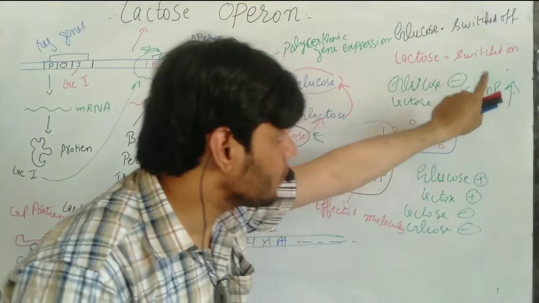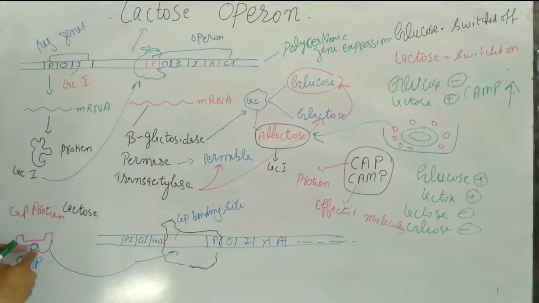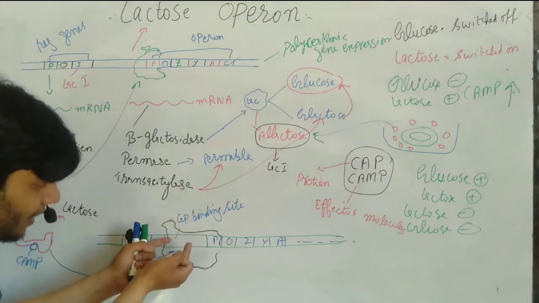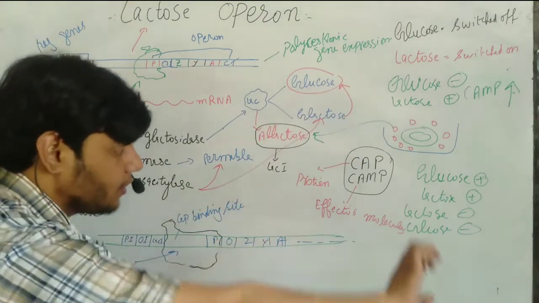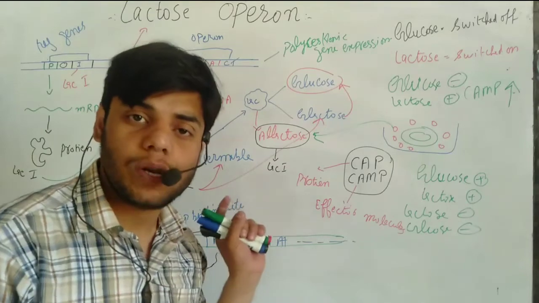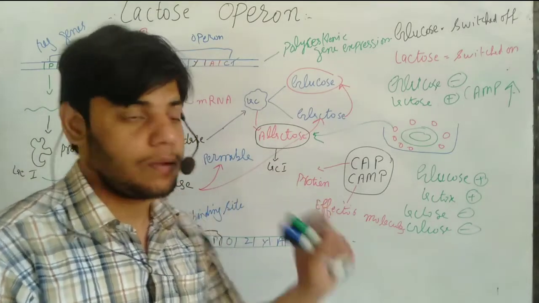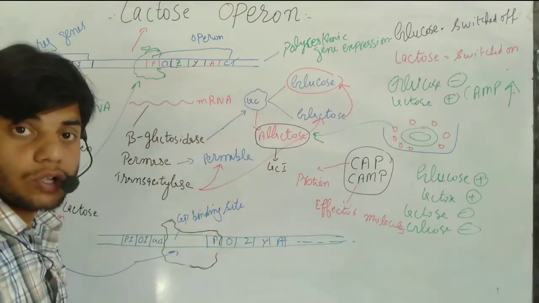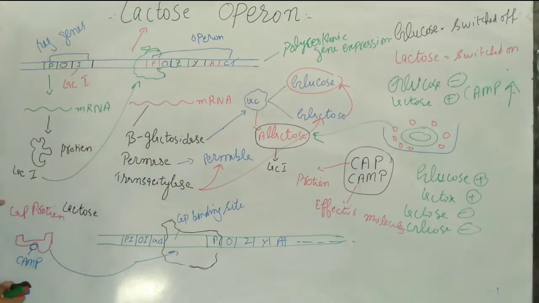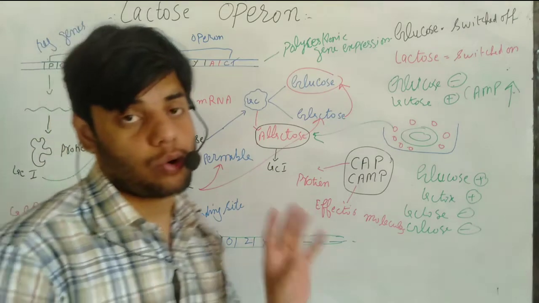So if the cAMP concentration is increased, the CAP protein binds, we get the CAP-cAMP complex, and it will bind to this CAP binding site. Then RNA polymerase will be attracted, and the transcription of these genes will go on, and we get polycistronic mRNA, and after that we get all these proteins. So this is how, through this complex, the process is switched on.